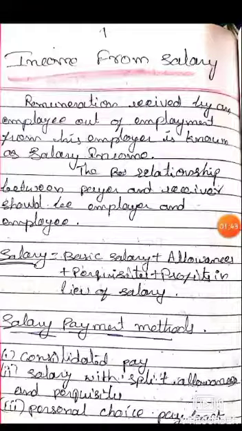In this method the employee gets allowances and perquisites, but does not have any chance to select them. They remain the same for a particular cadre, so the employee gets according to his or her category.